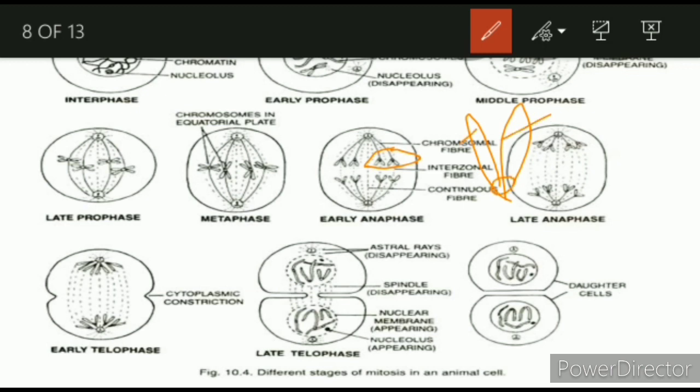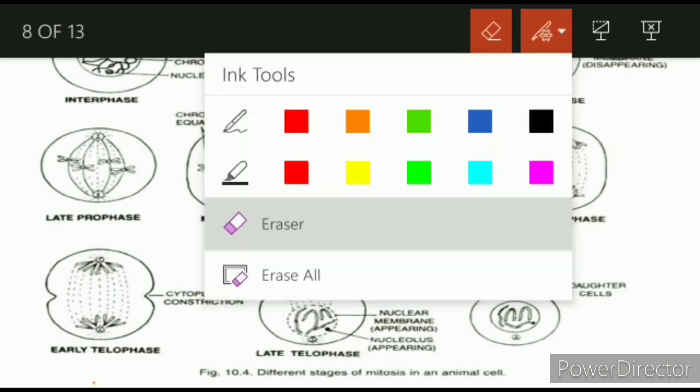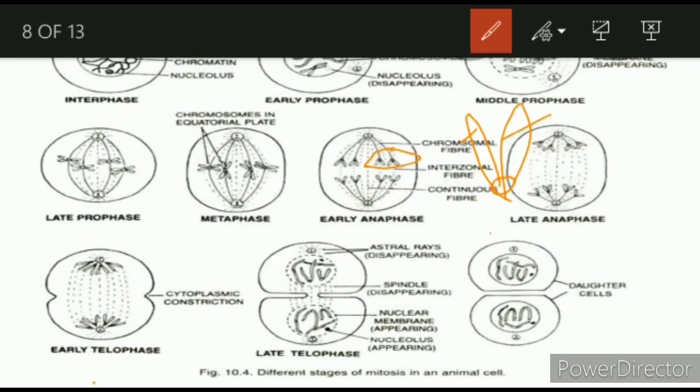You can see that it is breaking like this, okay. So it is getting separated.